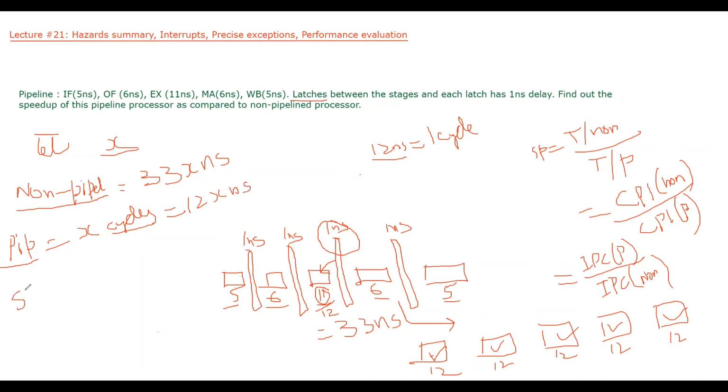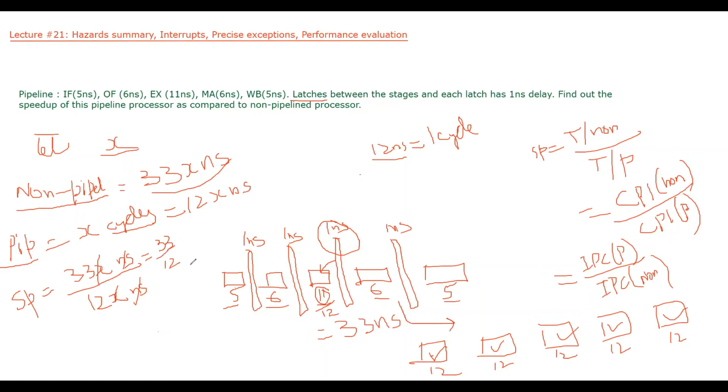So what will be the speed up? The speed up will be equal to time taken by non-pipeliner, that is 33X nanoseconds, divided by time taken by pipeliner, that will be 12X nanoseconds. So we will cancel these. The final speed up will be equal to 33 divided by 12.